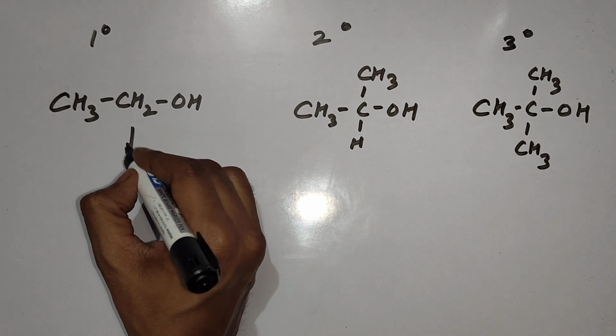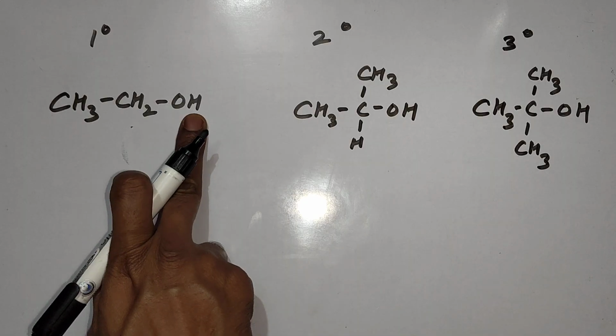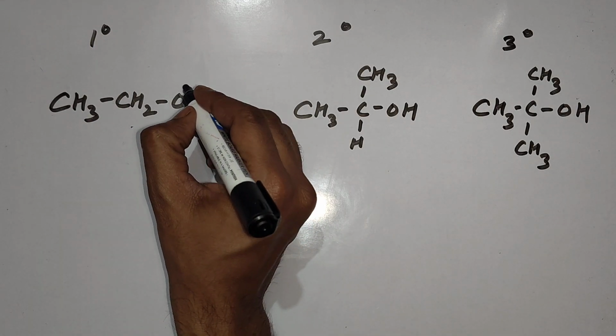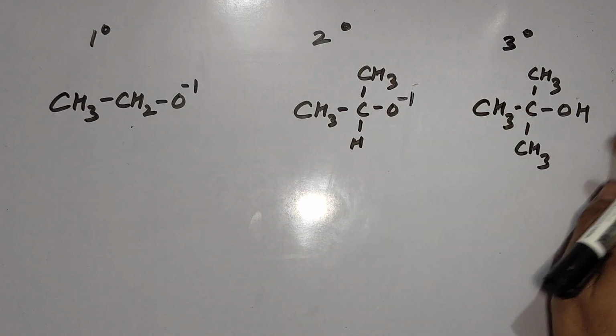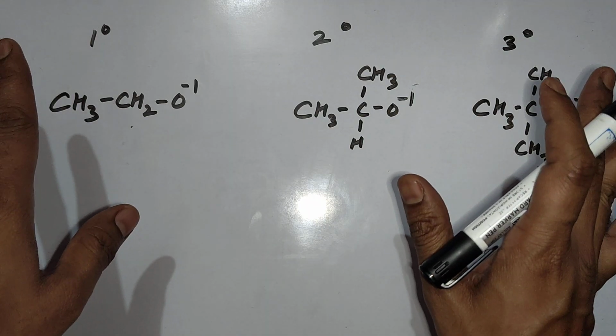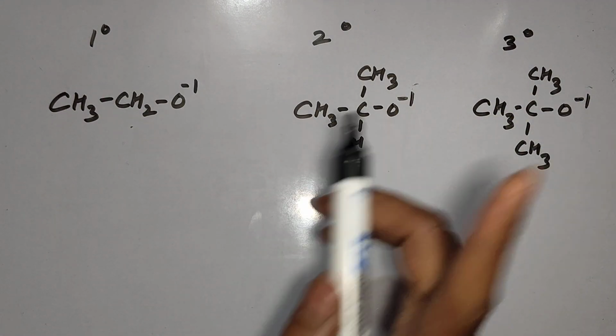After release of H positive ions, let's release their H positive ion. Directly I am releasing them here. After release of H positive ion, this oxygen will become negative. Negative, negative. These are the anions which will be generated. We call them alkoxide ions. We will compare their stabilities.